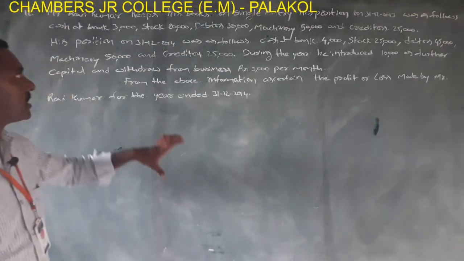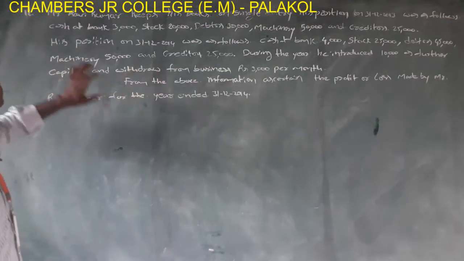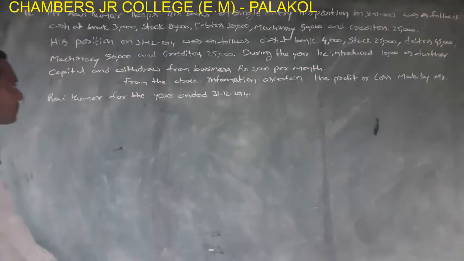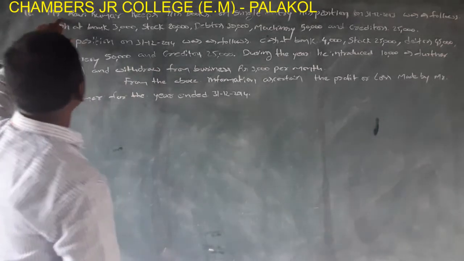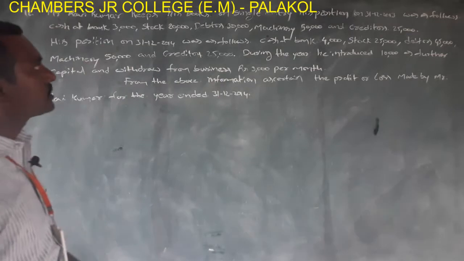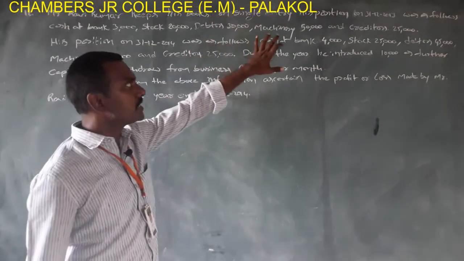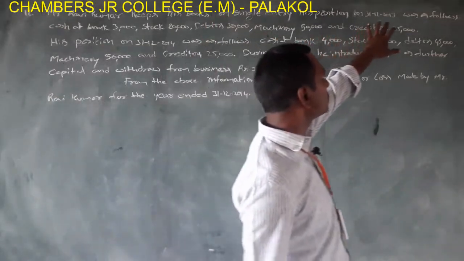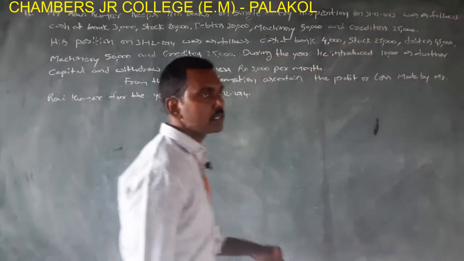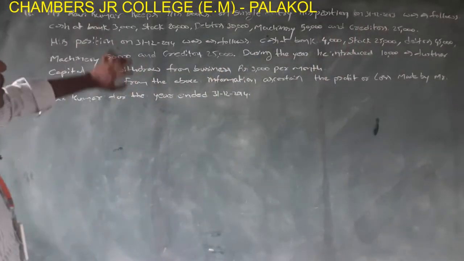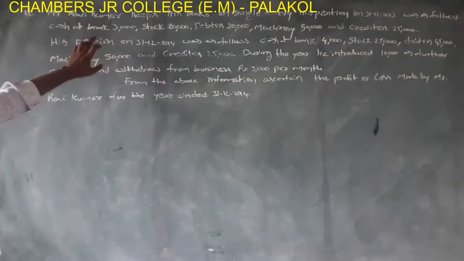Now let us see another problem in single entry system. That is problem number 12. See the problem. Mr. Ravi Kumar keeps his books on single entry system. His position on 31st/12/2013 was as follows. Mr. Ravi Kumar maintains his books on single entry system.